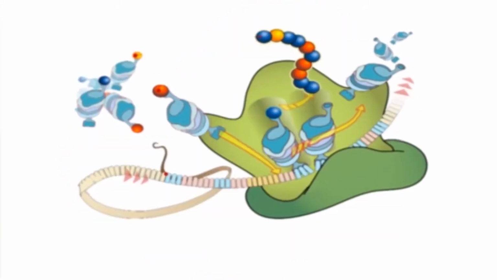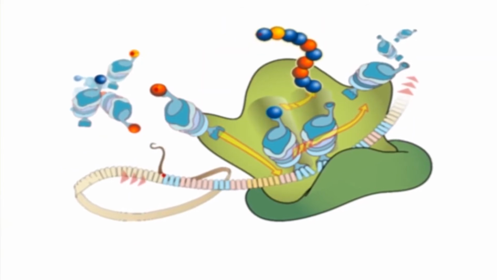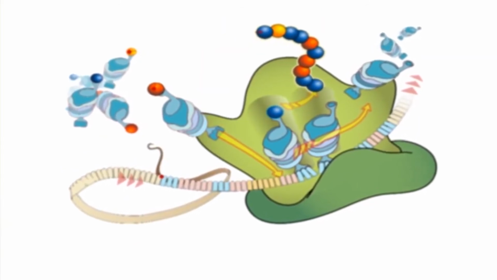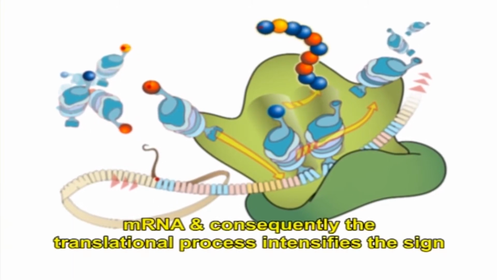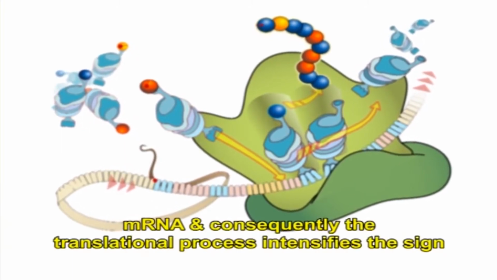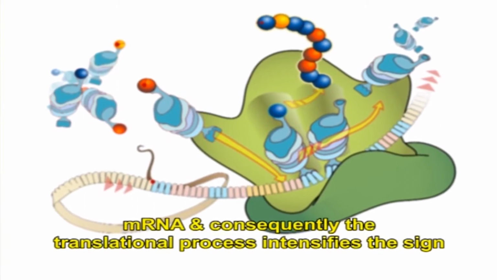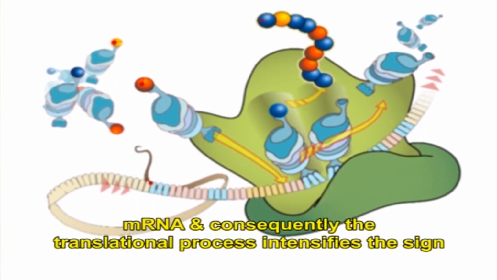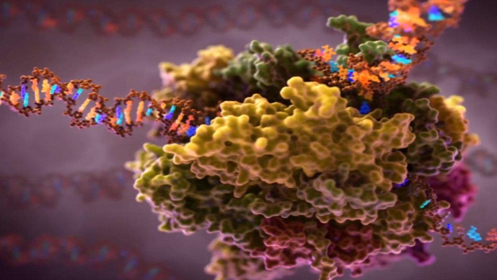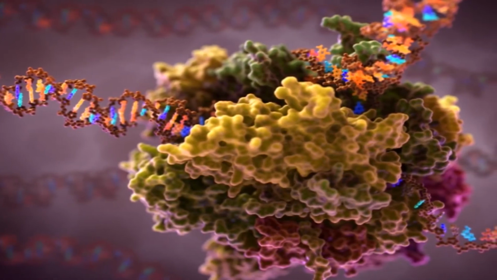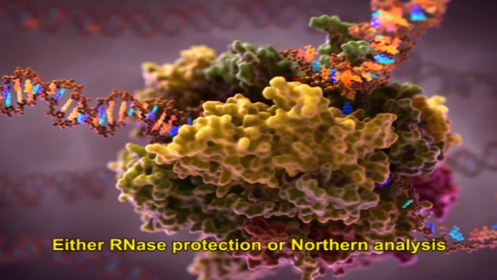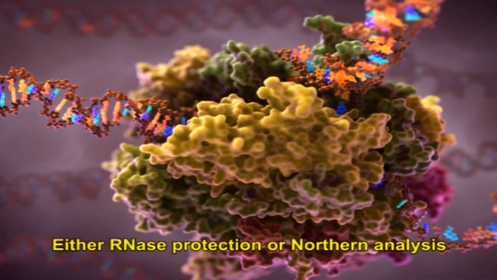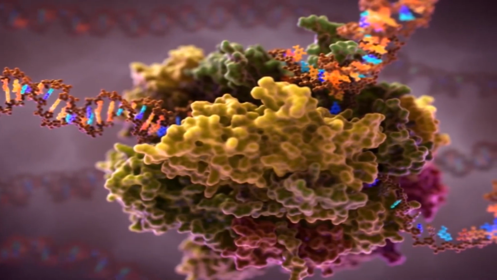Both of these reporters have the benefit that they depend on the activity of a protein which is translated from an mRNA, and consequently the translational process intensifies the signal. It is also possible to measure RNA transcription directly by using an assay that uses either RNase protection or northern analysis to observe mRNA levels.